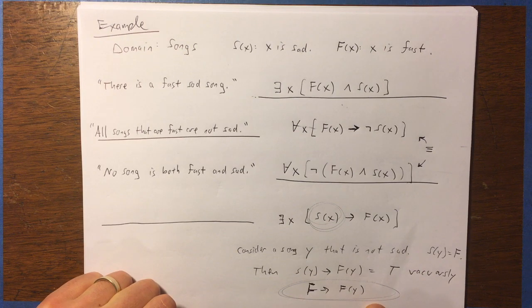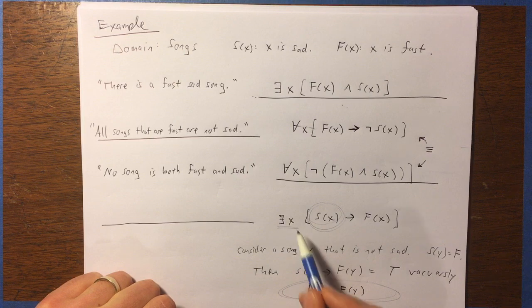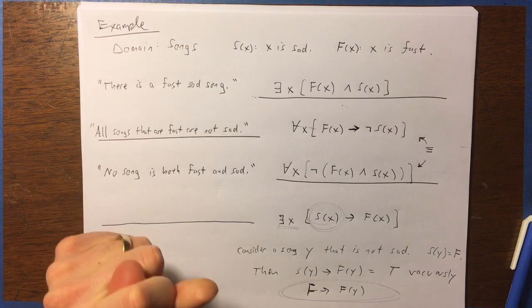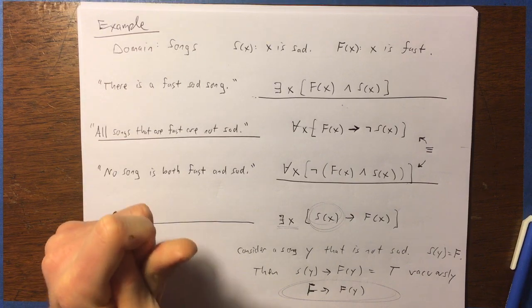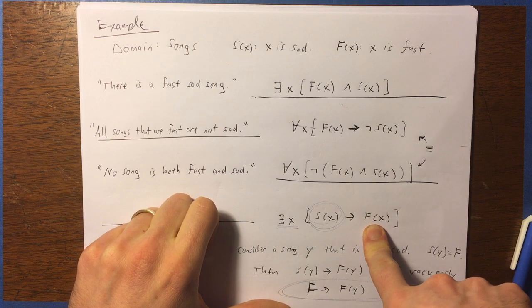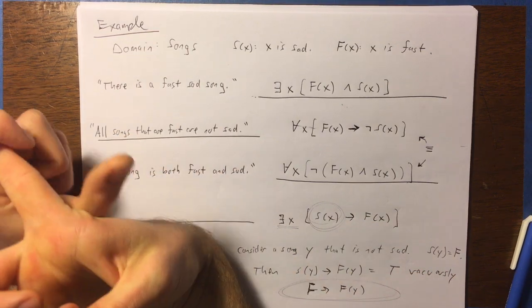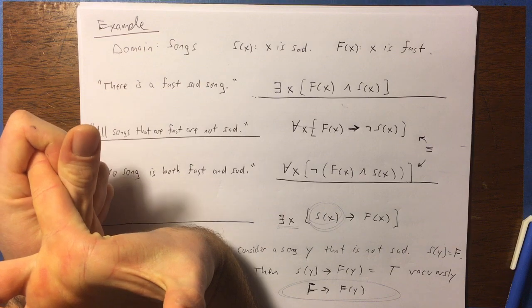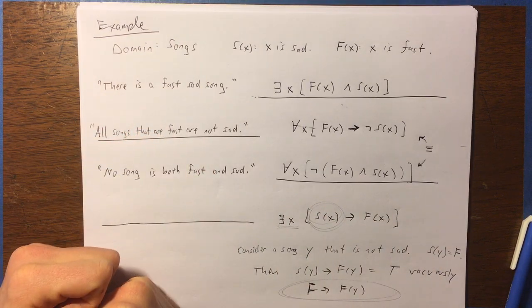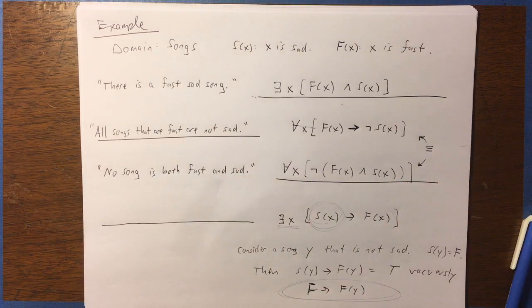So this isn't saying very much of anything, right? Because all it's saying is there exists X, at least one song that satisfies this. That song could be a sad song, and if that song that satisfies this is a sad song, then this would be claiming that it is also a fast song. But there could also exist a song that is not sad, and that song would satisfy this vacuously. And so it's kind of hard to say that this is saying anything.